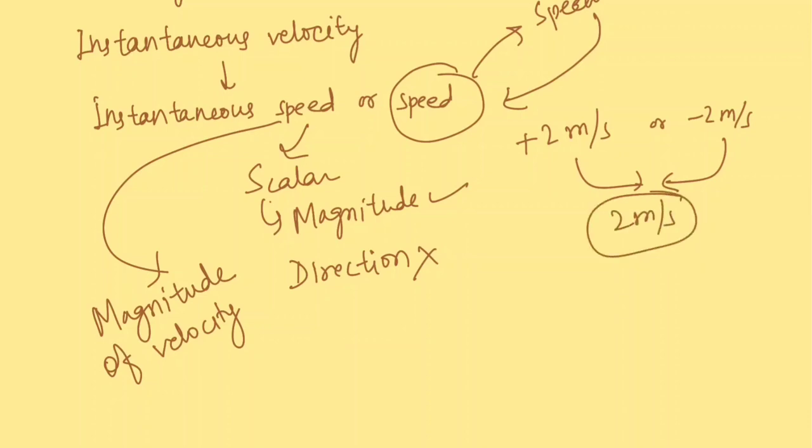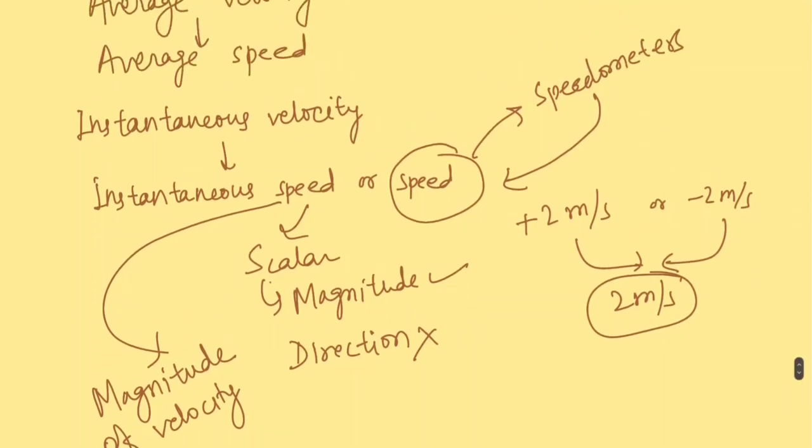There is no directionality involved with speed. That's why the speedometers on your cars or bikes tell you about the speed, because there is no direction involved there. They do not tell about the velocity.